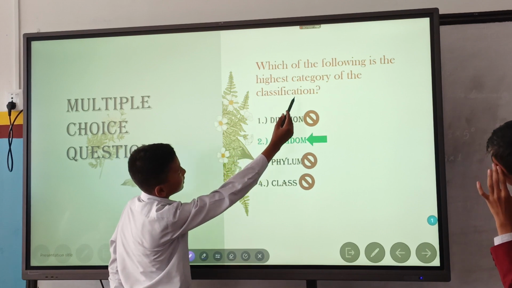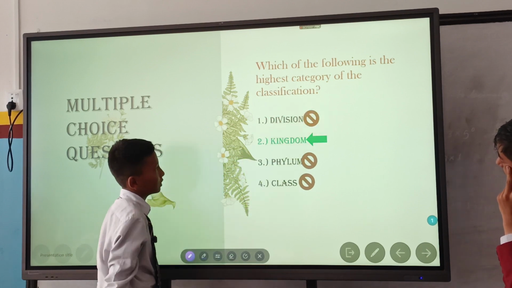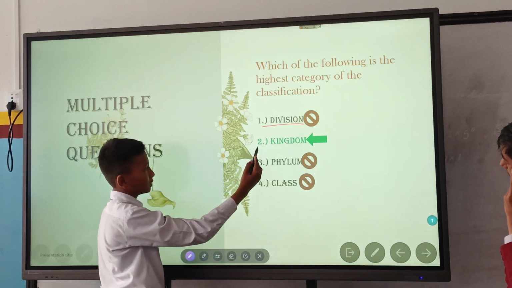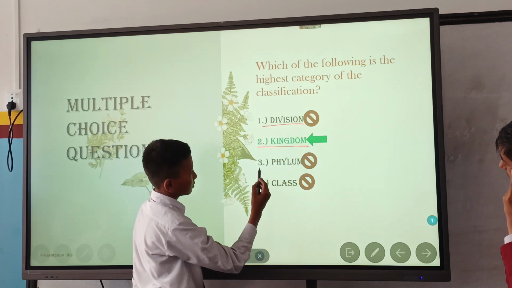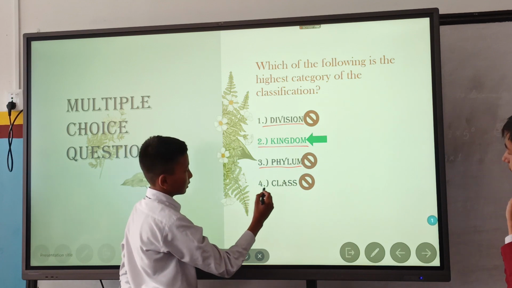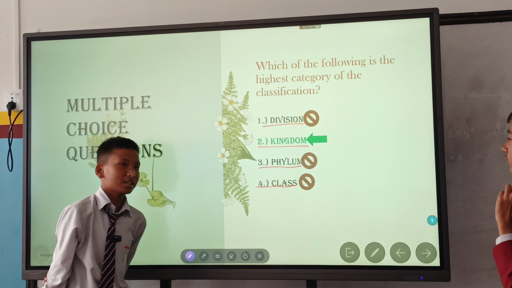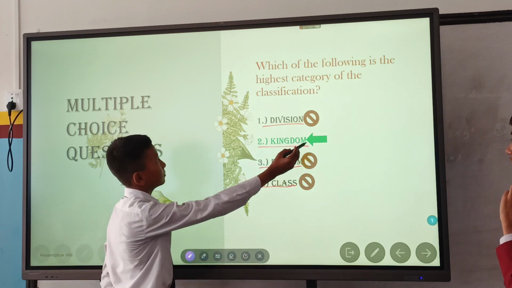Which is the highest category of the classification? First option is division, second option is kingdom, third option is phylum, fourth option is classification. The answer is kingdom.